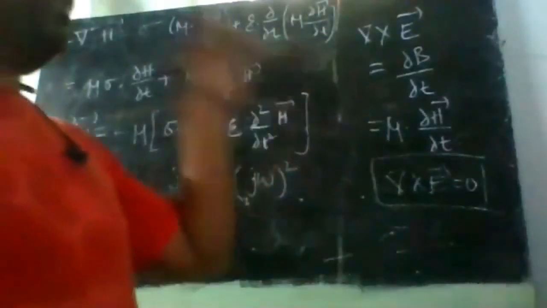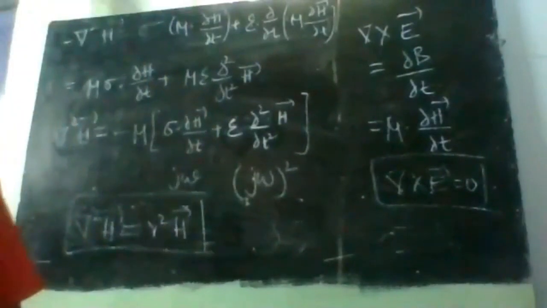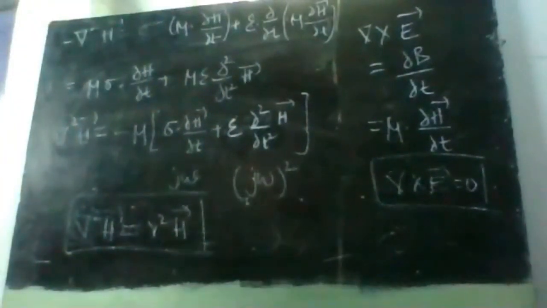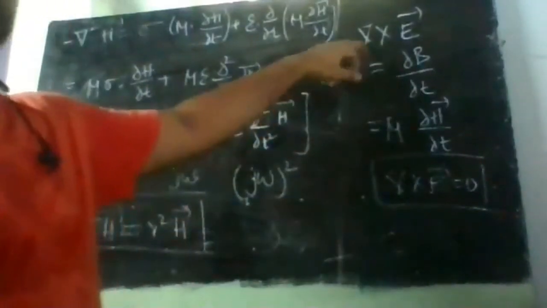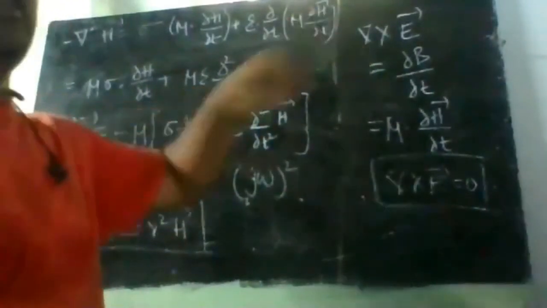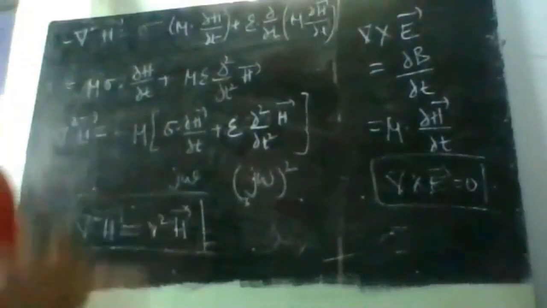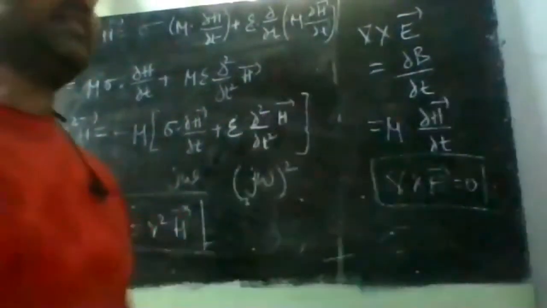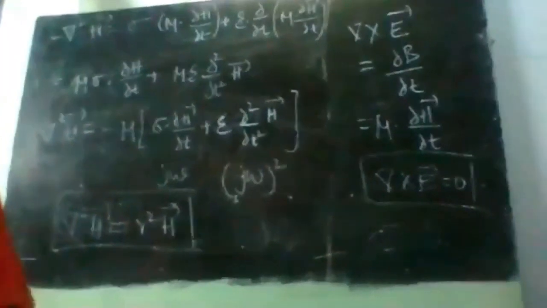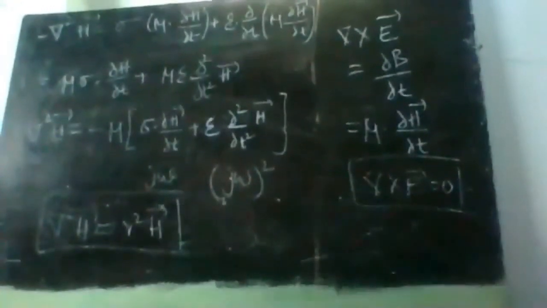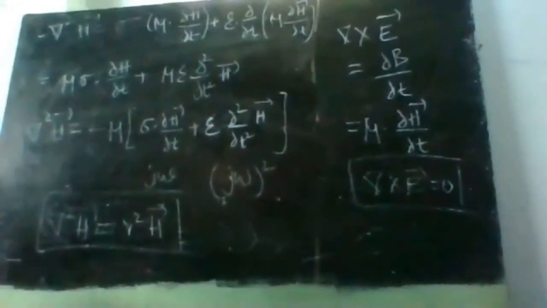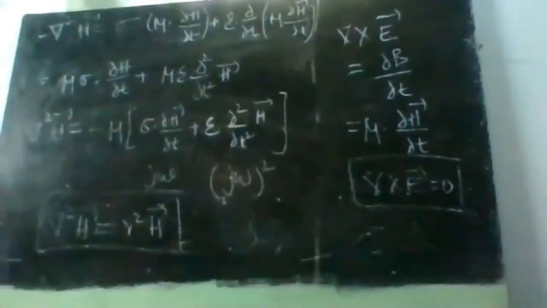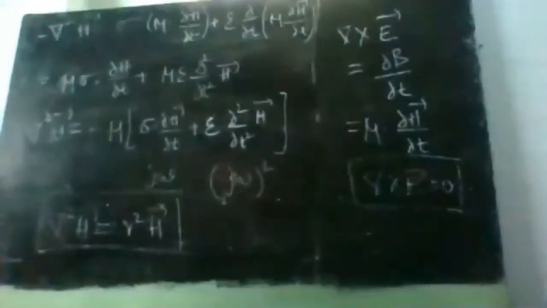So instead of J we write sigma E bar, and we have already derived the Maxwell's equations for time varying fields. Don't get confused between time varying fields and static fields. In static fields, del cross E bar is equal to 0, but in time varying fields, del cross E bar is not 0. Instead, it is equal to minus dou B by dou t. That's what Faraday's law says.